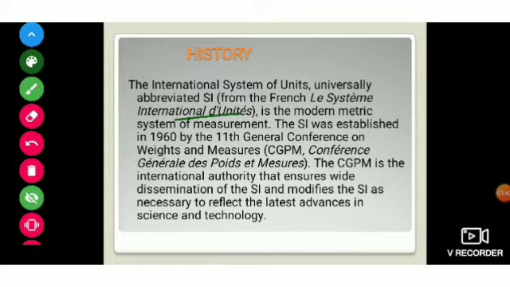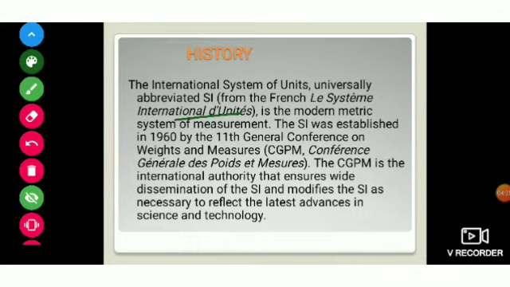The SI standard units were established in 1960 by the 11th General Conference on Weights and Measures. So what is this conference? Scientists from different countries came together to decide what the standard unit would be in the whole world. The abbreviation for this is CGPM, and the full form is Conférence Générale des Poids et Mesures, which is the French name of the General Conference on Weights and Measures.